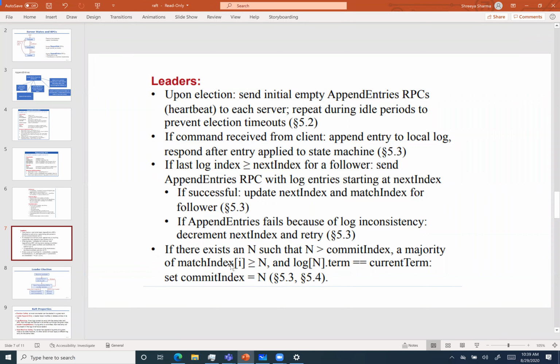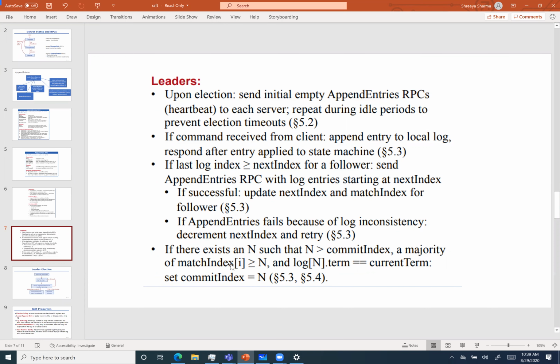So there is inconsistency. We decrement the next index and retry, basically helping the follower to catch up and get the values. But if this is not the case and everything is successful, we update the next index and we store the match index value in order to tell, okay, this follower is matched up to me at this particular index.